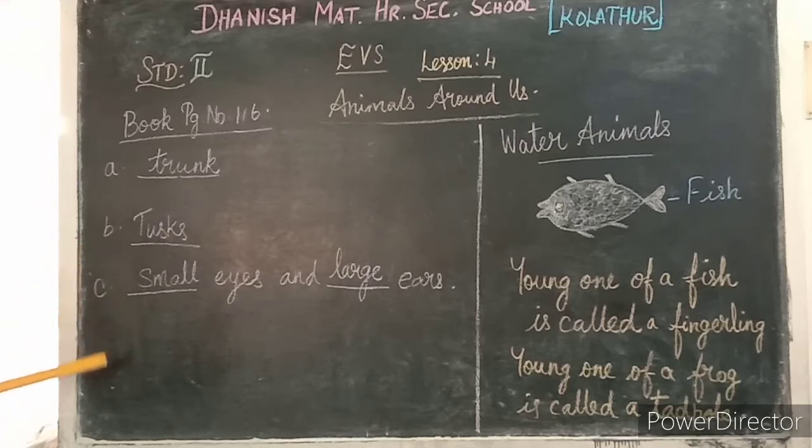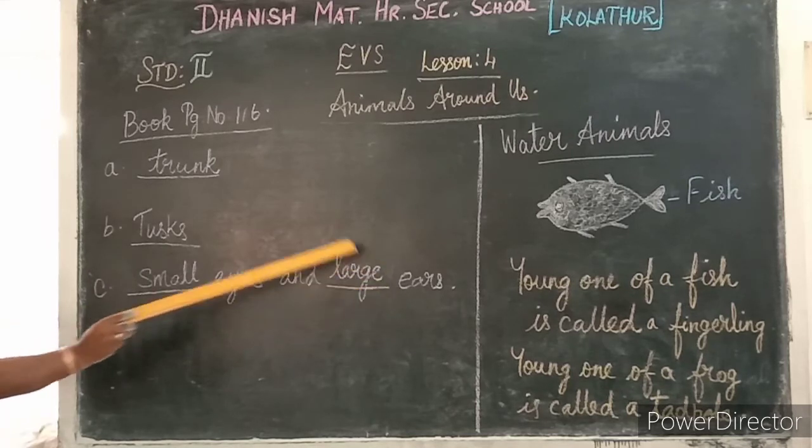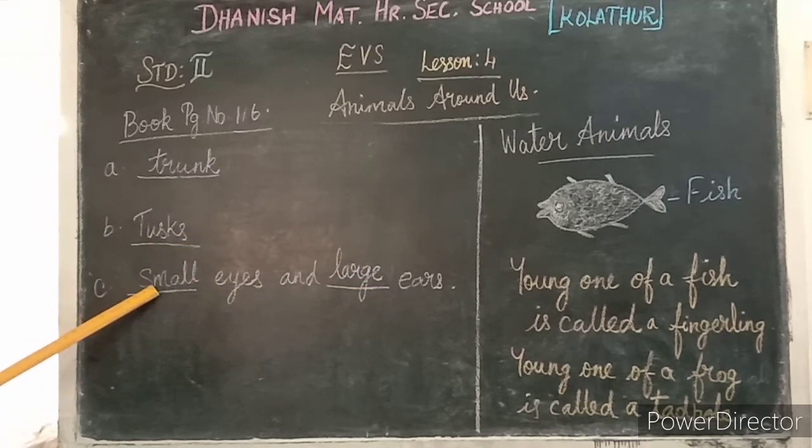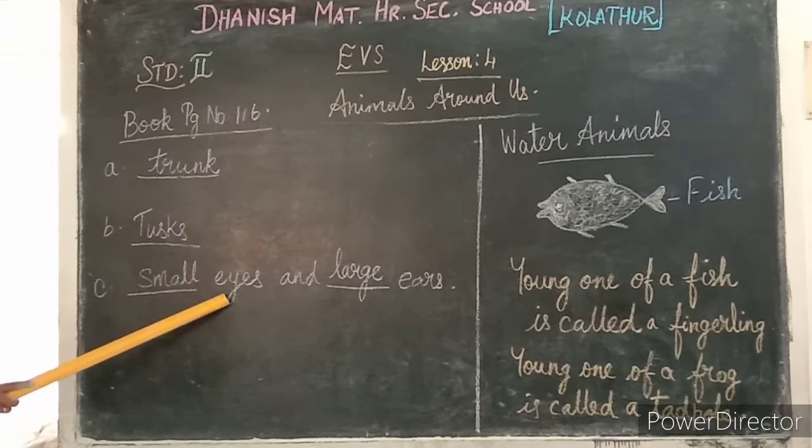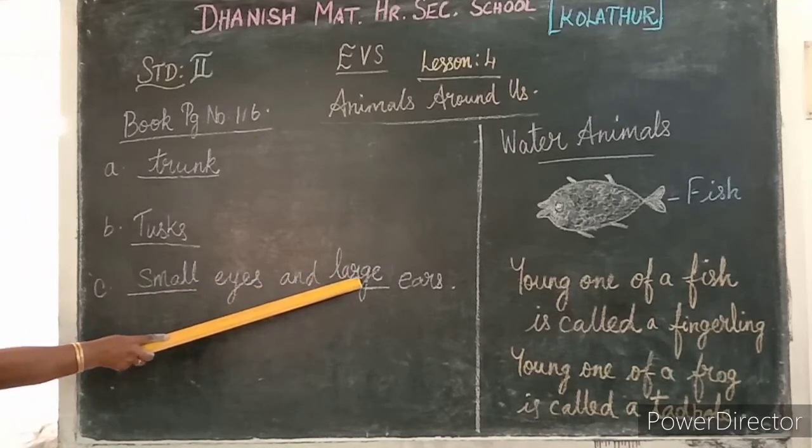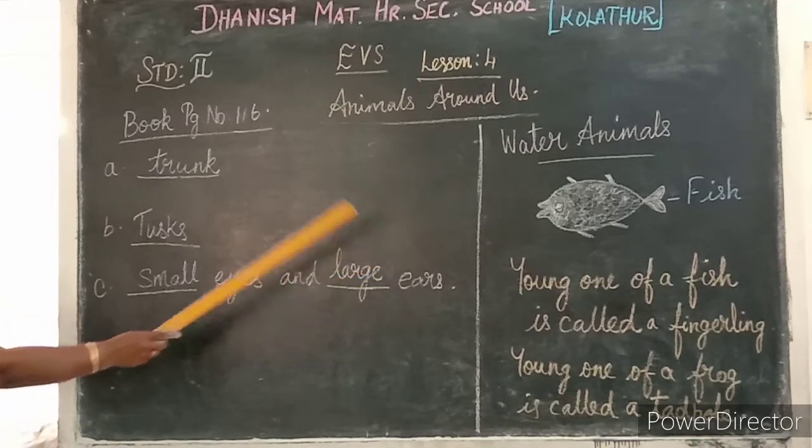Next B. Dash or modified form of teeth. Tusk or trunks. Which one is correct? Tusk. So you have to write tusk, T-U-S-K. So write like this. C. They have dash eyes and dash ears. Elephants have small or large eyes? They have very small eyes and large ears. So in first dash you have to write small, S-M-A-L-L. Small eyes and large, L-A-R-G-E. Large ears. Okay children.